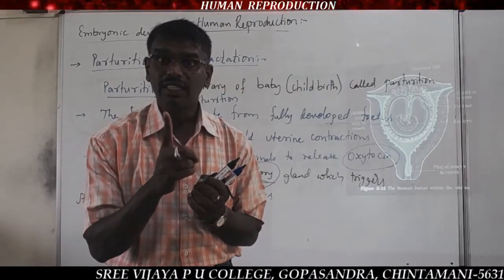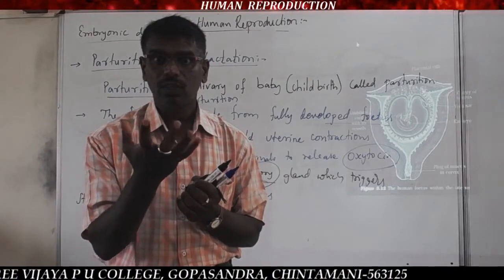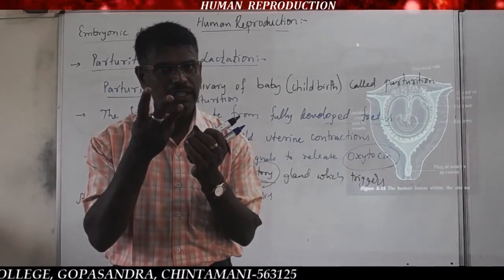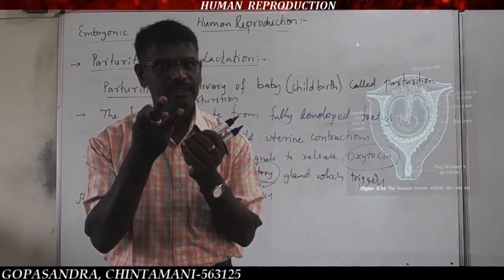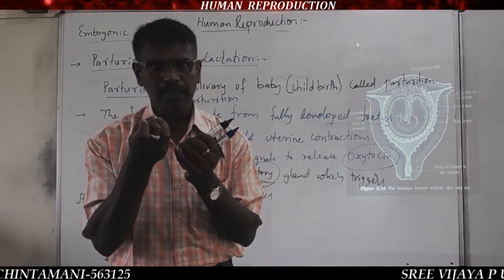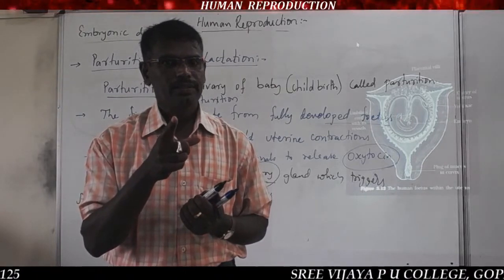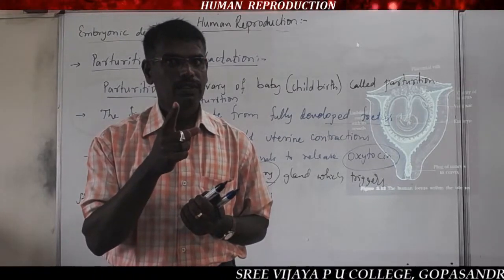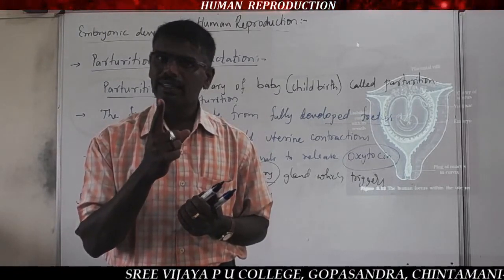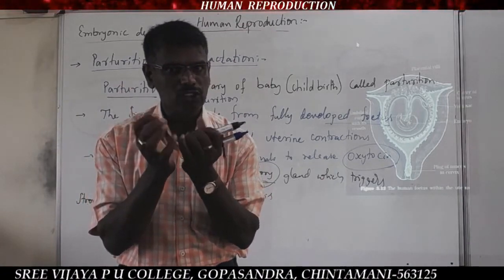Which muscles contract, I have already said earlier, when we discussed the uterus. The uterus has three layers: endometrium inside, the middle layer, that is myometrium, and the outer perimetrium. The middle muscular layer, that is myometrium, shows more contractions.